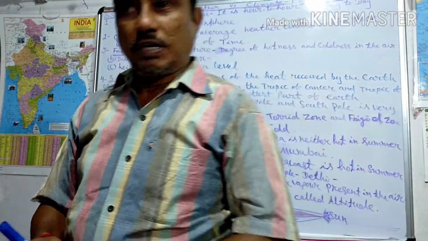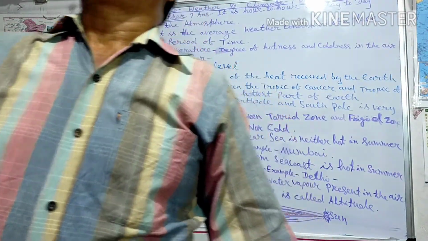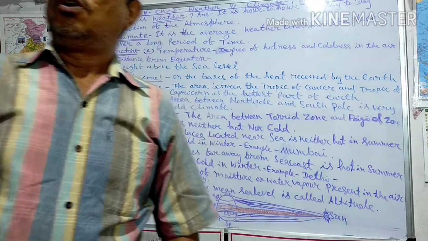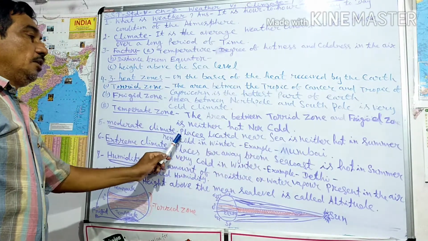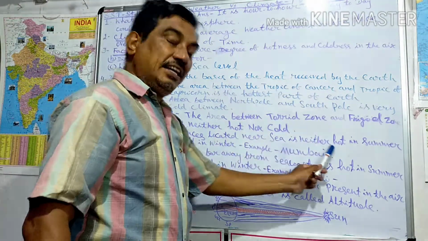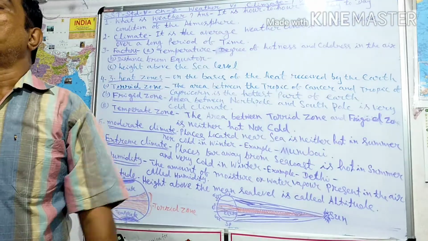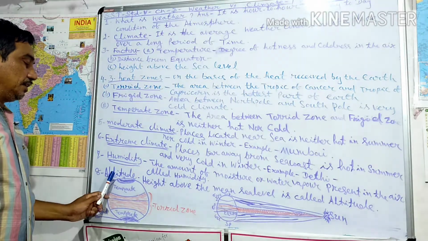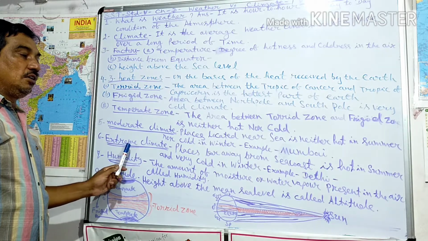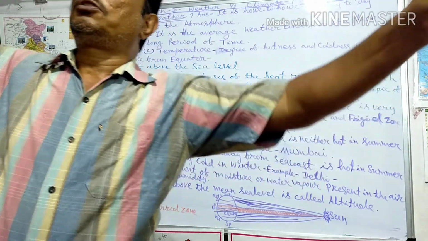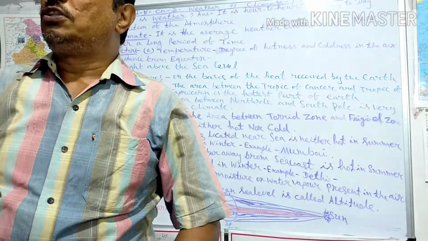Then come to the climate. Moderate climate: a place located near the sea is neither hot in summer nor cold in winter. Mumbai is the example. Then extreme climate, which is the opposite: a place far away from the sea coast, very hot in the summer and very cold in the winter.